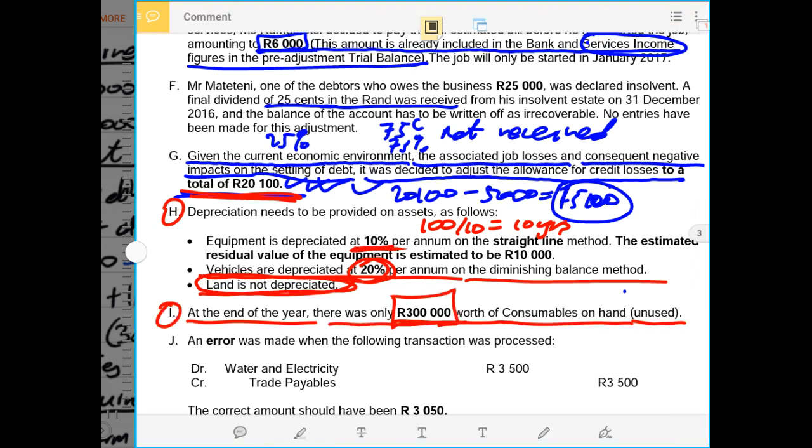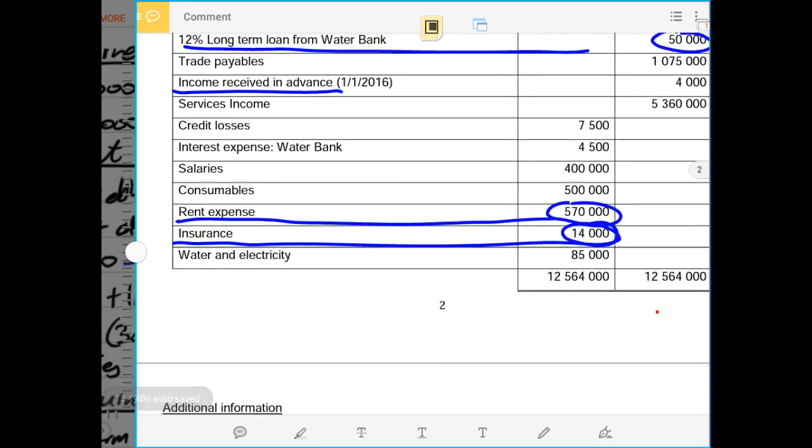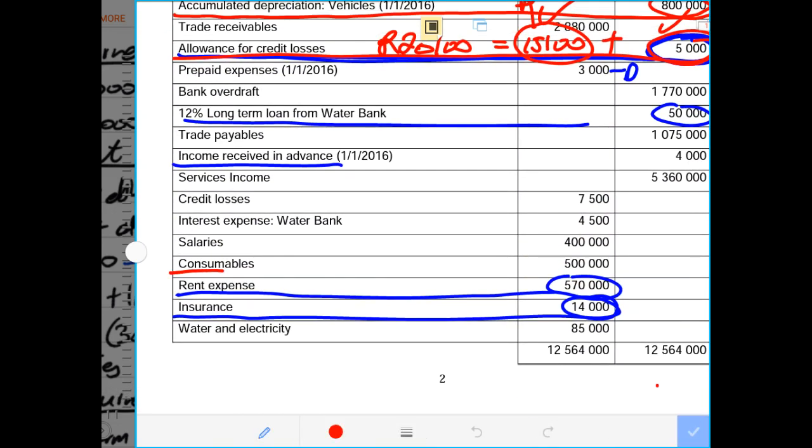How much was the consumable that was purchased during the year? We know that consumables that were bought during the year were 500,000 rands. That means if we had 500,000, we must have utilized 200,000 value of the consumables. Then what is left now will be 300,000 rands.